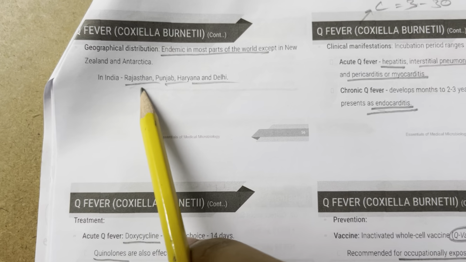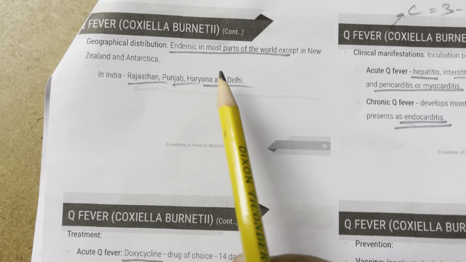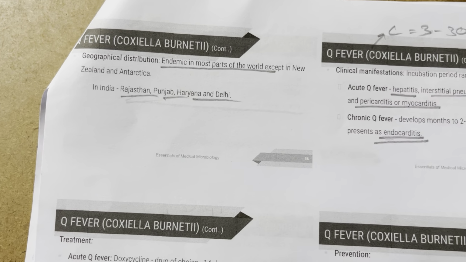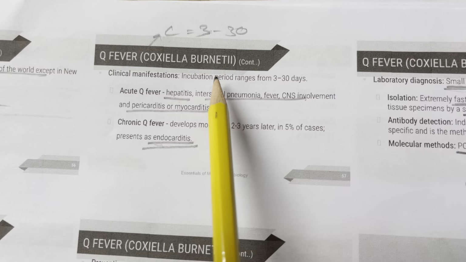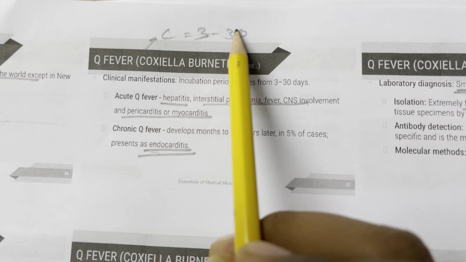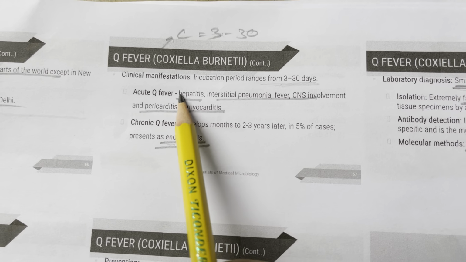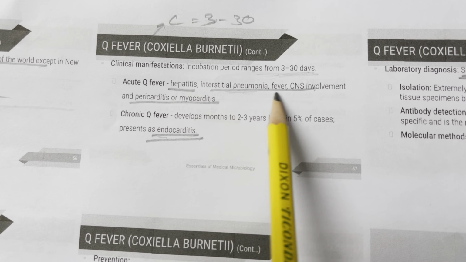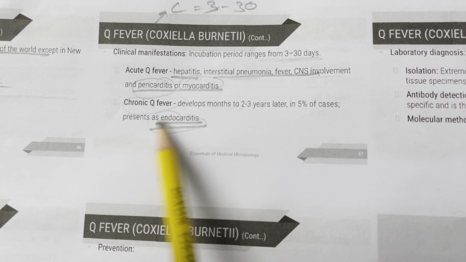That is why you find it in farming rich areas such as Rajasthan, Punjab, Haryana, and Delhi. It is endemic in most parts of the world except New Zealand and Antarctica, obviously. Clinical manifestations: Coxiella starts with C, right? So 3 to 30, the incubation period is from 3 to 30 days. Acute Q fever, there is hepatitis, interstitial pneumonia, CNS involvement, and peri- or myocarditis. Chronic Q fever, there is endocarditis.